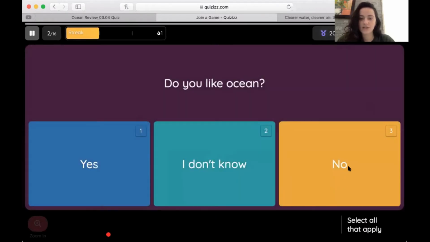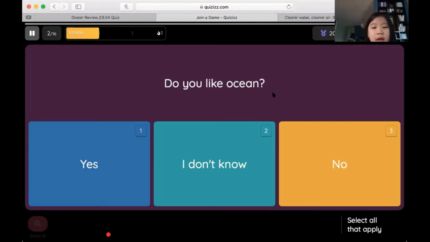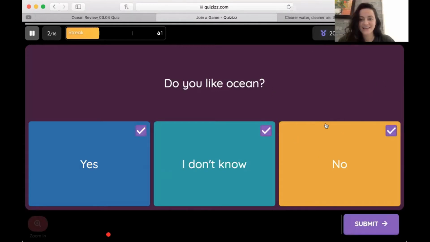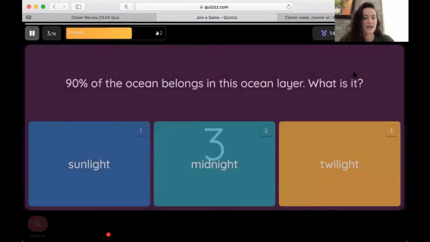All right, number 2. Do you like the ocean? Everybody answer. Yes. Yeah. All right, I hear a couple different answers. So let's put down all 3. All right, question number 3. 90% of the ocean belongs in this ocean layer.